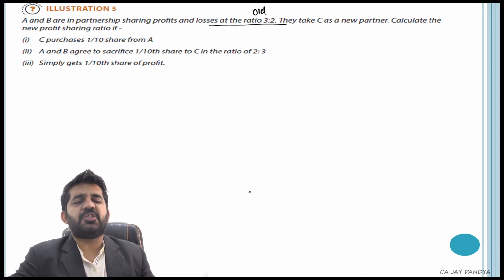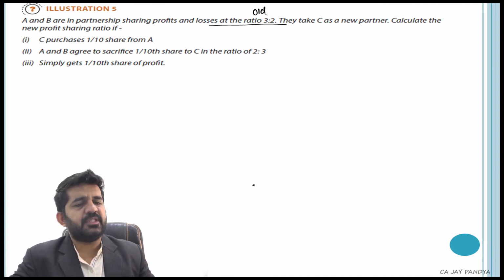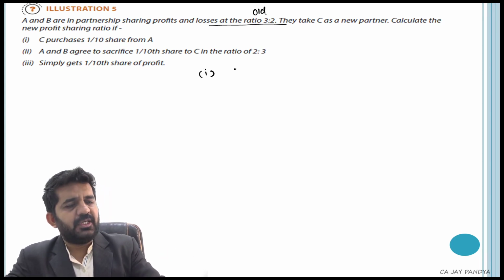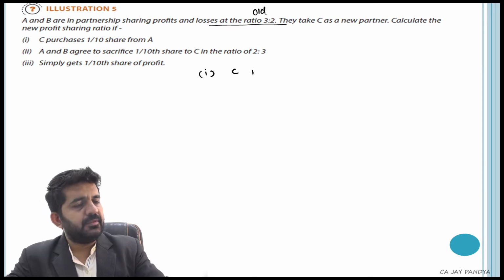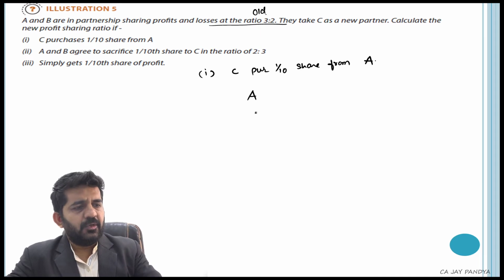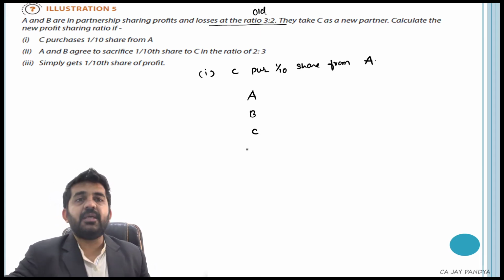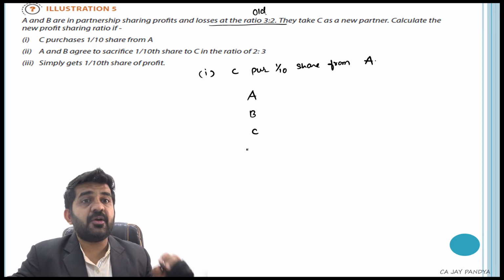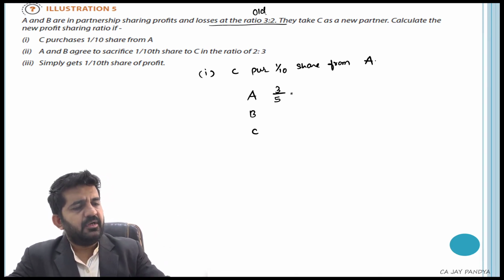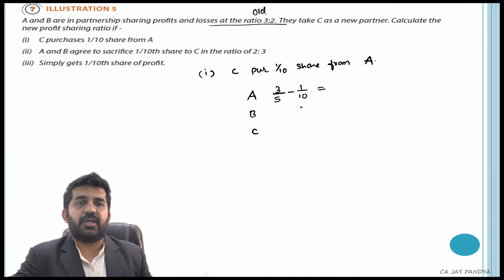Calculate the new profit sharing ratio if, 1, C purchases 1/10 share from A. Is it alright? So first case, C purchases 1/10 share from A. So now there will be three partners, A, B and C. What will be the share of A? His share was 3/5. Now he has given 1/10 to C. So the remaining will be his share.